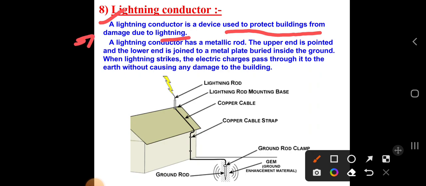Here there is the lightning rod mounted on a base, connected with a copper cable. When lightning strikes here, it gives the indication. A lightning conductor has a metallic rod whose upper end is pointed and whose lower end is joined to a metal plate inside the ground. When lightning strikes, the electric charges pass through it to the earth without causing any damage to the building.